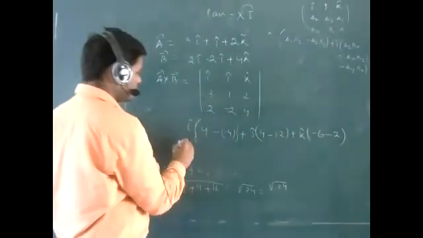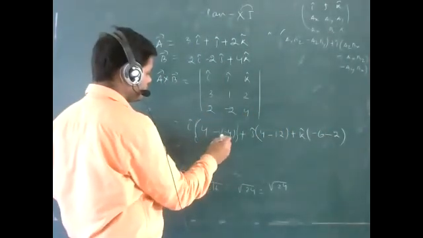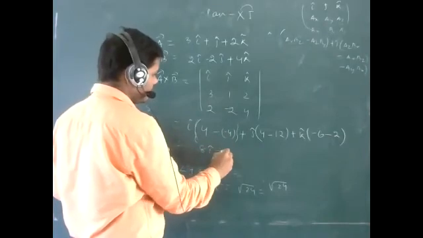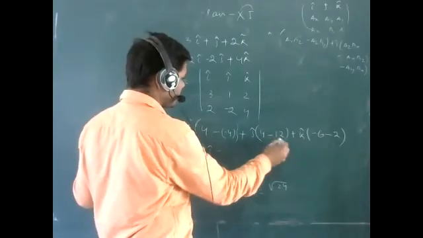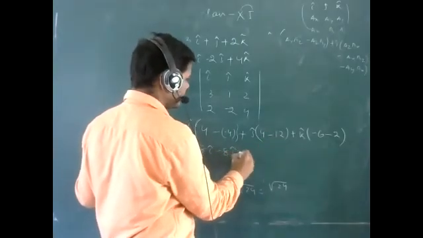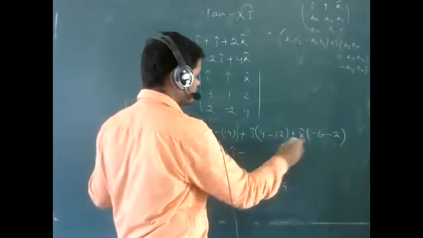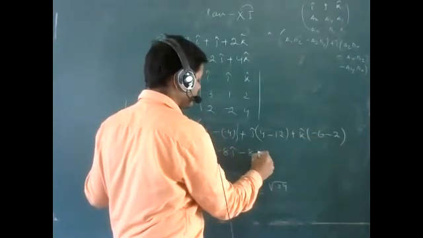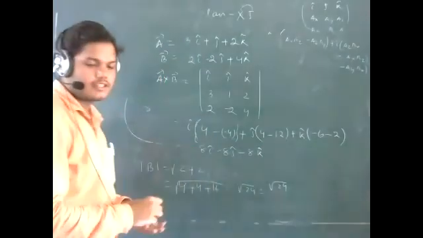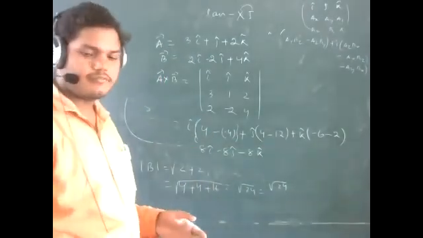Yes or no? So that will be 4 minus 4, that means 0 I cap, minus 4 minus 12, that means minus 16 j cap, plus minus 6 minus 2, minus 8 k cap. Got it? This is the answer.